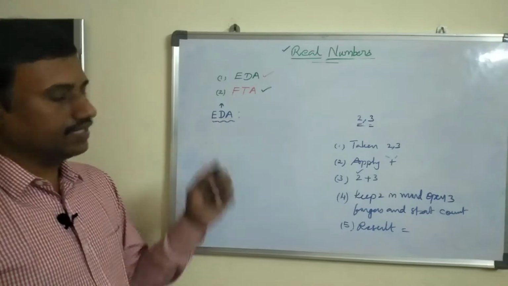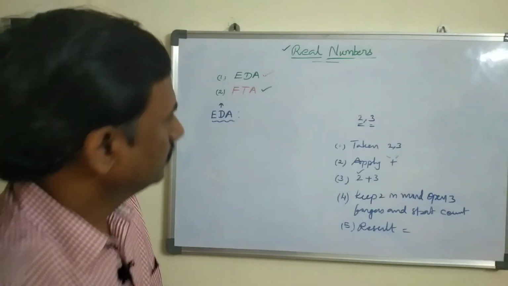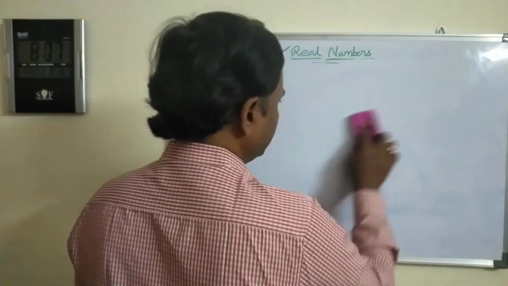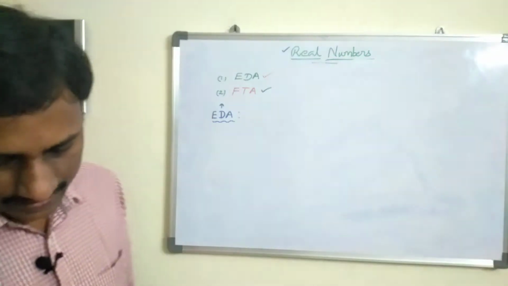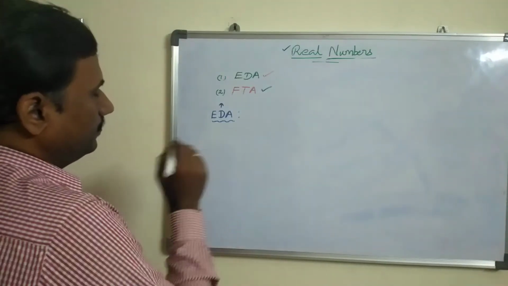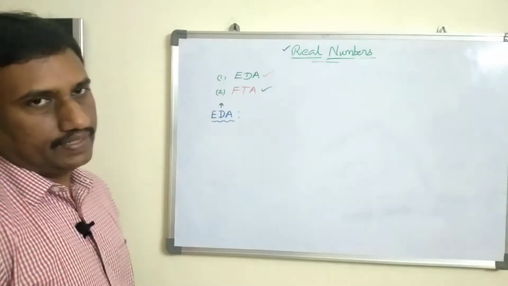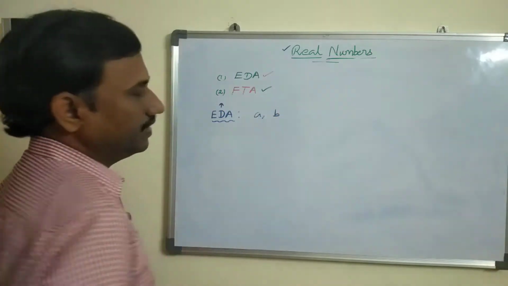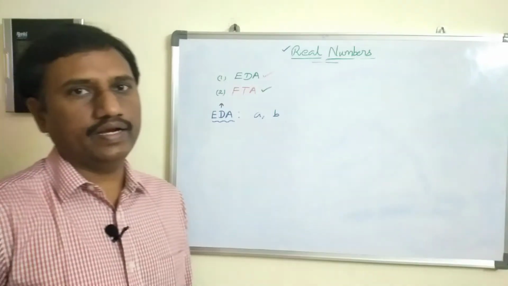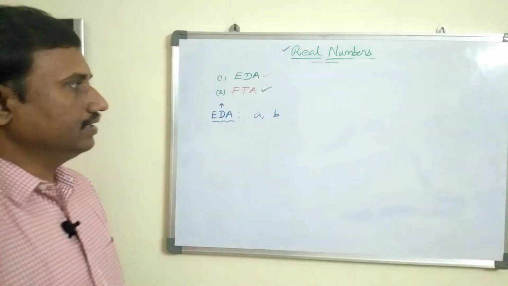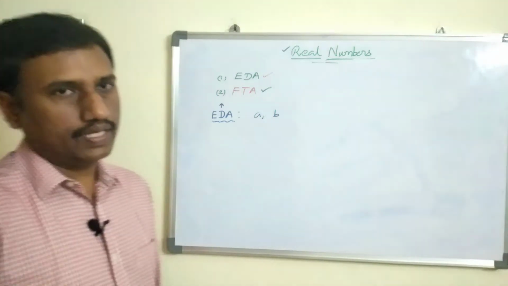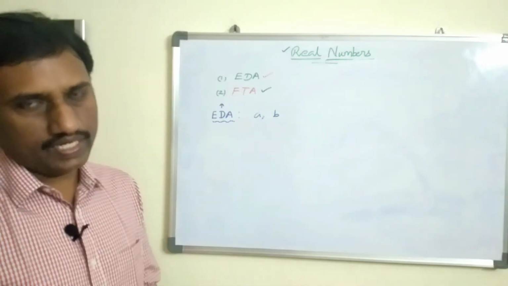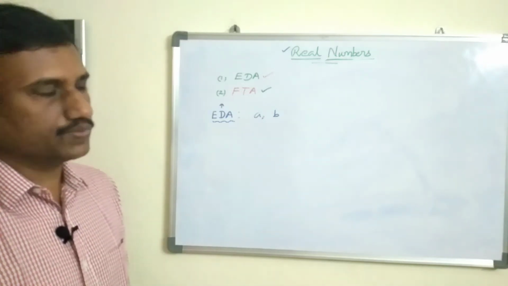Here in Euclid division algorithm, that means we are having an algorithm, some steps in division. Where we are having the steps, we'll discuss. Now simply, what Euclid division algorithm is saying: I am having two positive integers a and b and I am dividing a by b. The divisibility of a by b is always unique. That means only one quotient, only one remainder is possible.